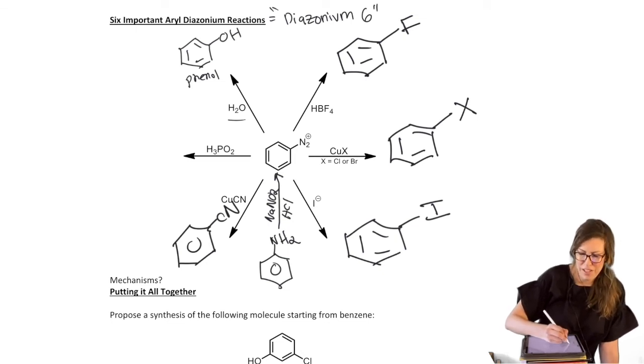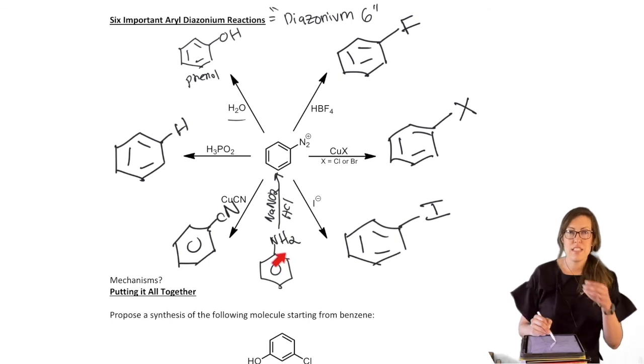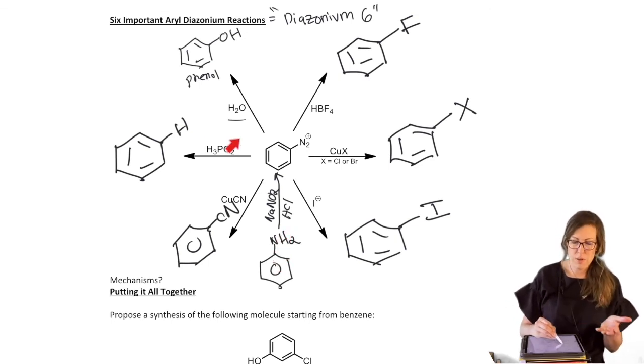So why would we do that? We're going through all this trouble to react benzene. Why would we take that off? Well, H3PO2 can remove that. However, maybe we start with aniline and we want that aniline, the amine part, to be gone. So that's why we would go through this path.